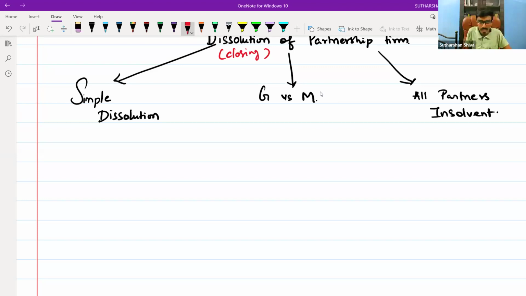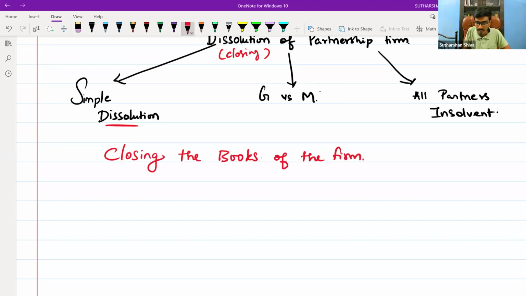So, shall I say dissolution of partnership firm means closing the books of the firm, or closing the accounts of the firm? Sir, closing the books of the firm means the journal needs to be closed. Shall I be able to close the journal? No, right?